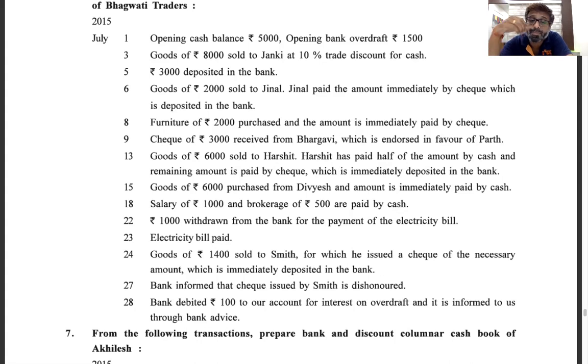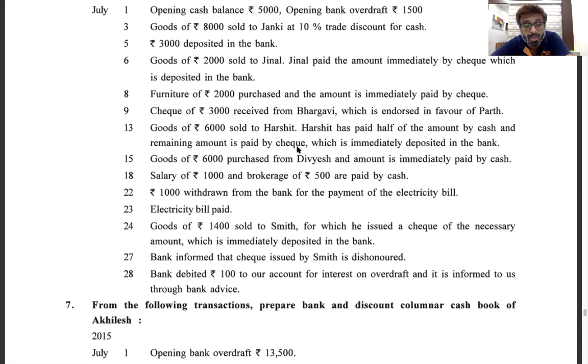But sir, we have received from Bhargavi. So we are giving, not receiving. After receiving the check, we directly gave it to Parth. So did we receive any money actually? No. Endorse means on the back side of the check we have written that this check is transferred in favor of Parth. So now Parth will directly get the money. Okay. So we are not receiving practically any money. Yes. Okay, sir. Got it. I'll be anyway doing it in further lectures, but since you have asked the doubt, we can clarify it right now. So Parth is the receiver, Bhargavi is the giver, and it will have no entry in cash book.